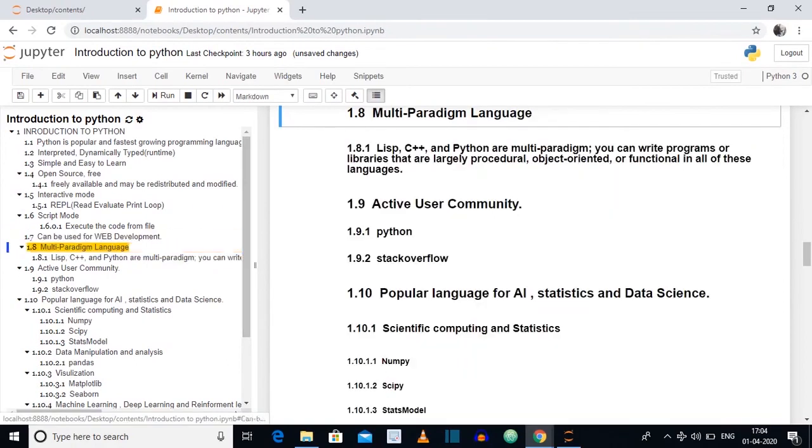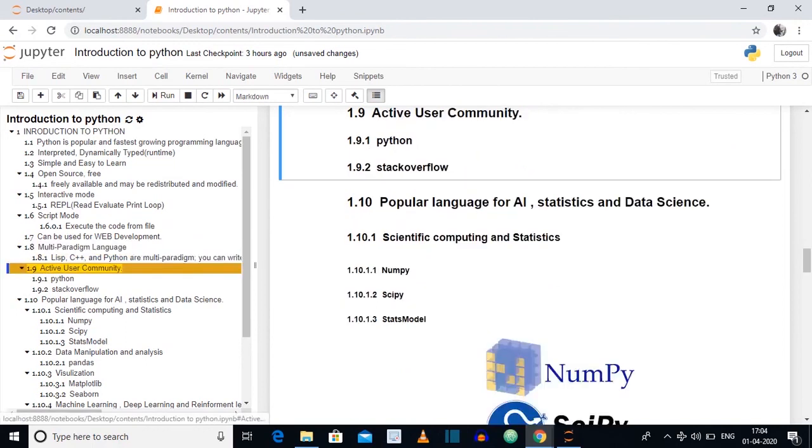Python is a multi-paradigm programming language. You can implement any style of programming using Python: procedural, object-oriented or functional style. Python has an active user community, such as Stack Overflow and the Python community. If you post any error or any difficulty, the community helps and gives you a reply.